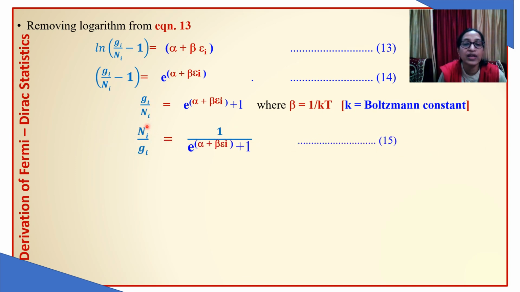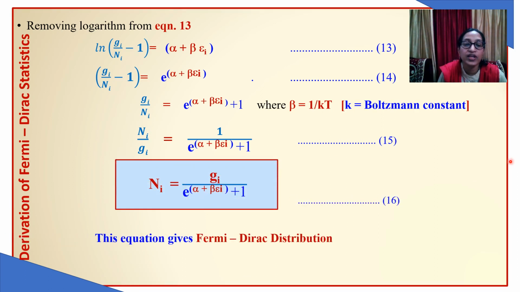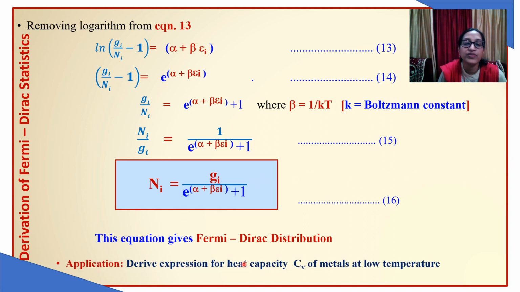So we have got Ni upon Gi so as to get the distribution of Ni particles in energy level Ei. So this can be rearranged, Gi can be taken here, and so we have got the equation which gives the Fermi-Dirac distribution. This also finds several applications. Among them, the most important is that we can derive the expression for heat capacity of metals at low temperature.